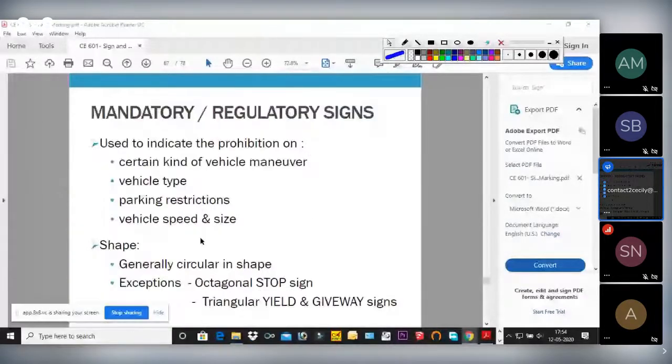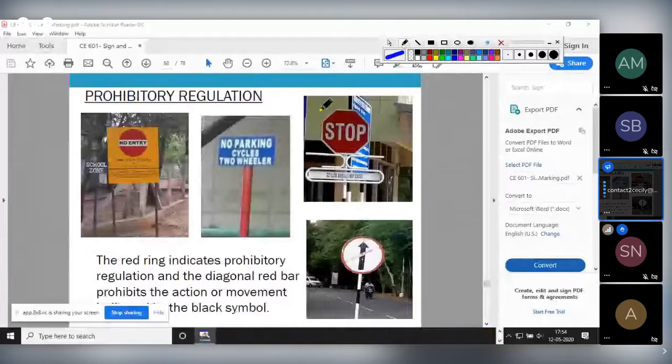As I said, this is your octagonal shape. See, 8 sides are there. So octagonal shape. Stop. As I said, mandatory will be generally circular. See now, this red color means what? Prohibition. A red ring indicates prohibitory regulation, and the diagonal red bar prohibits the action of movement. See, it is going straight and here it is like this, red marking. That means you cannot enter that road, that is no entry zone.